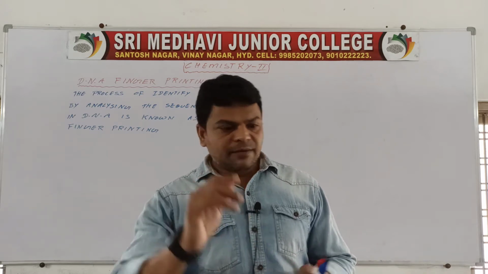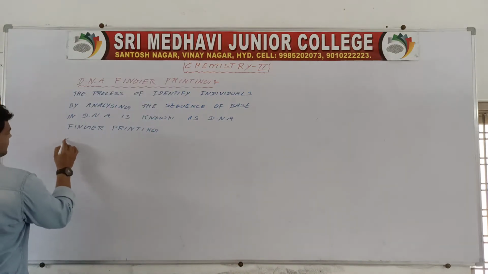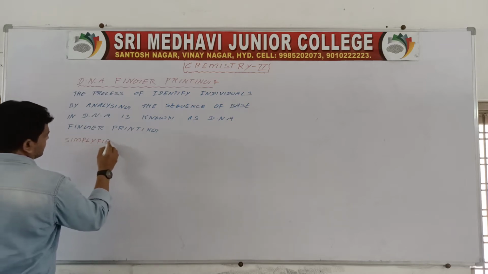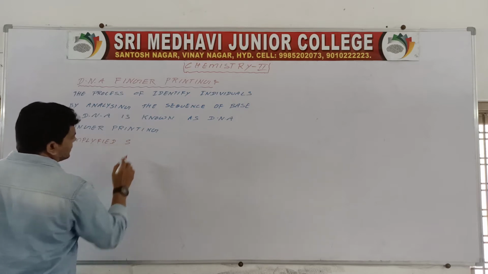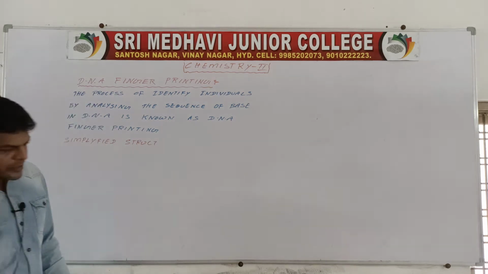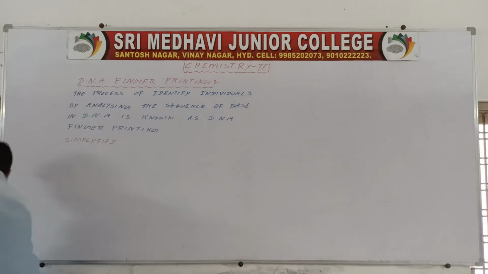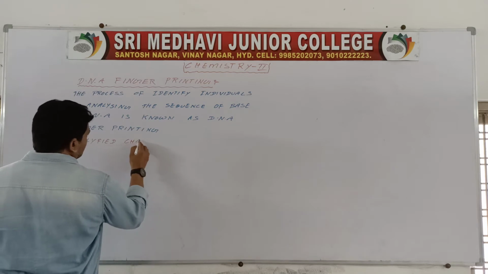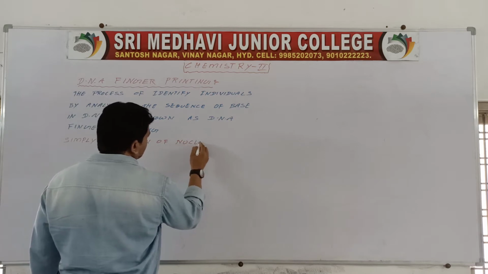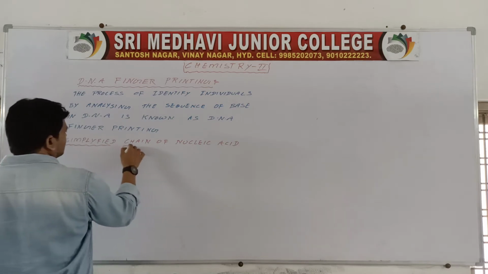For example, here is a simplified structure, a simplified chain of a nucleic acid.